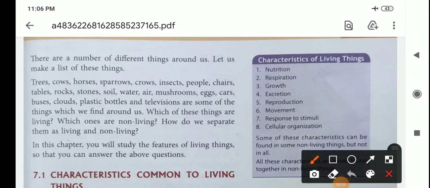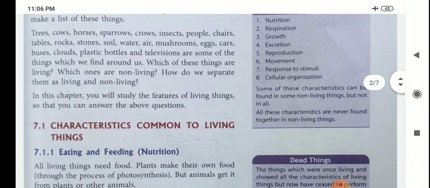Here 8 characteristics are given: nutrition, respiration, growth, excretion, reproduction, movement, response to stimuli and cellular organization. So one by one we will discuss. Some of these characteristics can be found in some non-living things, but not in all. All these characteristics are never found together in non-living things.